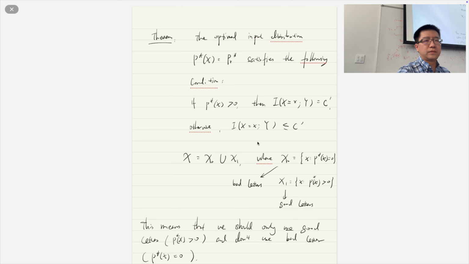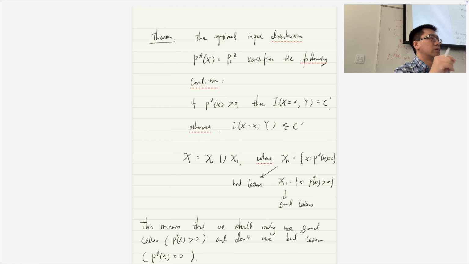The mutual information between x and y is, not exactly, but you know what I mean, right? In other words, it's a KL divergence between the joint distribution pxy and the product of the individual distributions px times py, right? So it's a function of px.